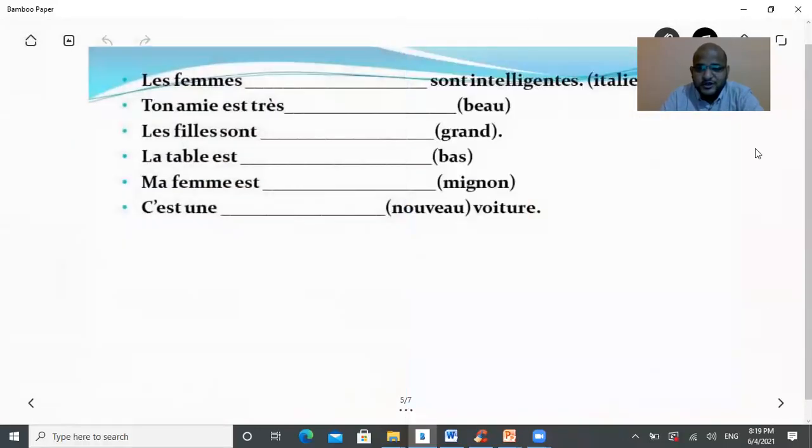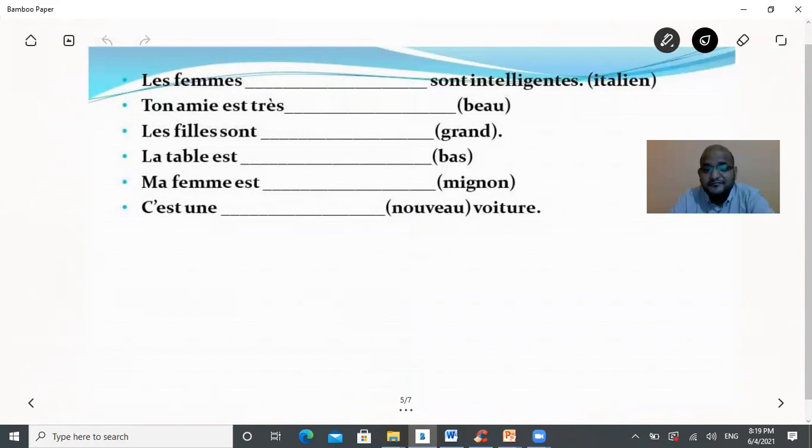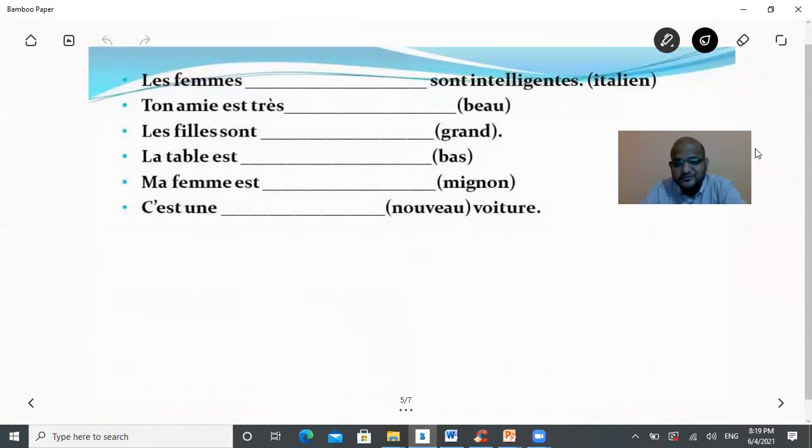Here it is on the screen. There is a sentence, les femmes sont intelligentes. Les femmes here is plural. Les femmes is women. Les femmes is feminine plural, so it's obvious that the adjective we have used here is feminine plural, that is intelligentes.